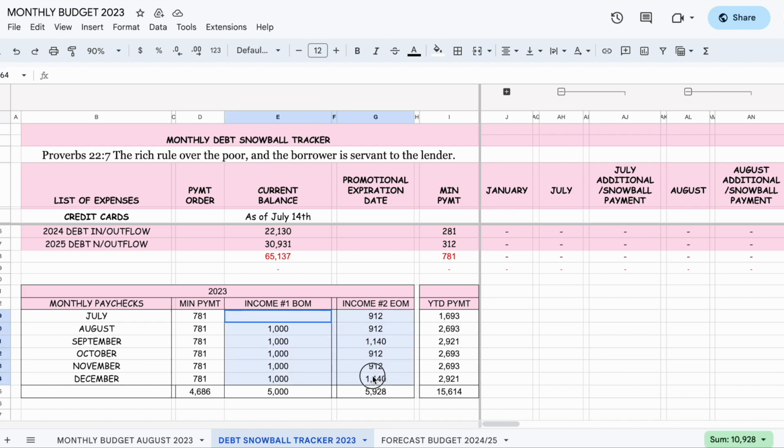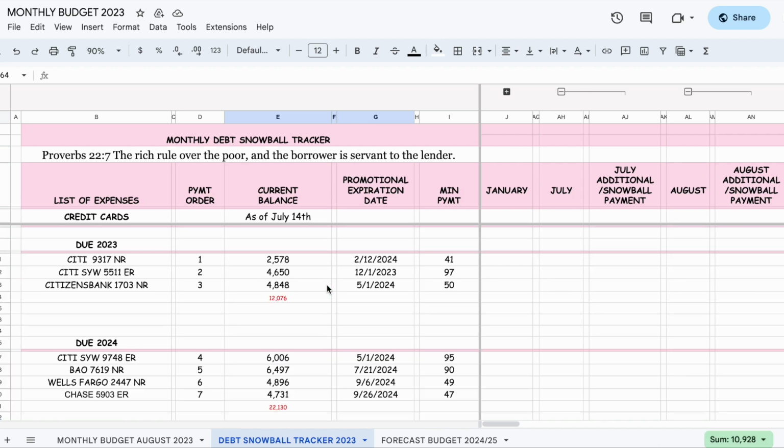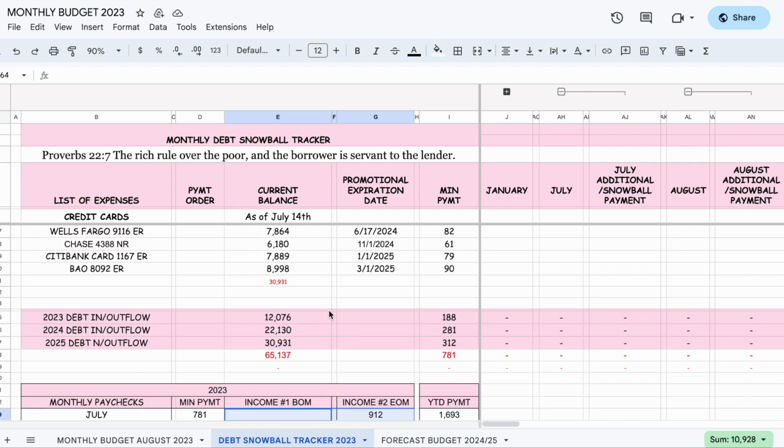So in total, it comes out to 10,928 that I would have from my second income, my additional income. I will have 10,928, and that's how much I would have to pay off this debt. As you can see, it is not enough because for December, just for December, I allocated 12,076.